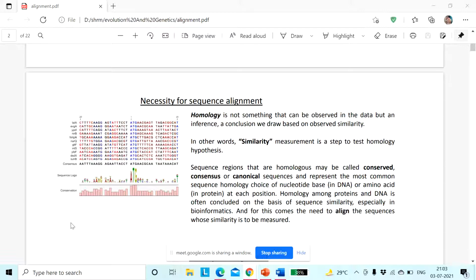Now what is the consensus sequence? A consensus sequence is a sequence that is commonly found in a given conserved region of DNA or RNA, but it is a very specific nucleotide sequence. For example, in case of E. coli we get the Tata box. The sequence is TATAAT, the Tata box, in the promoter region, which is a highly conserved sequence.